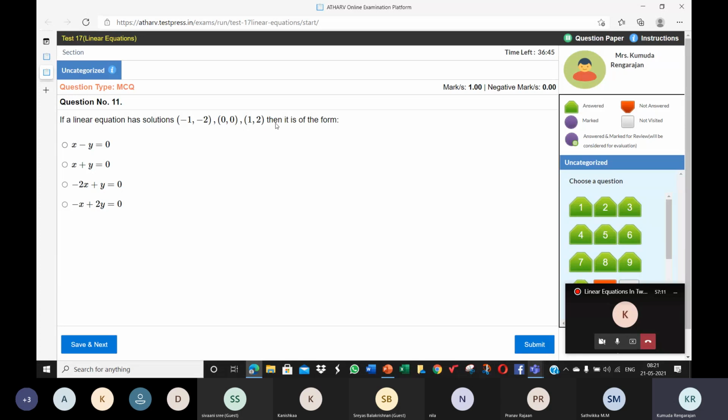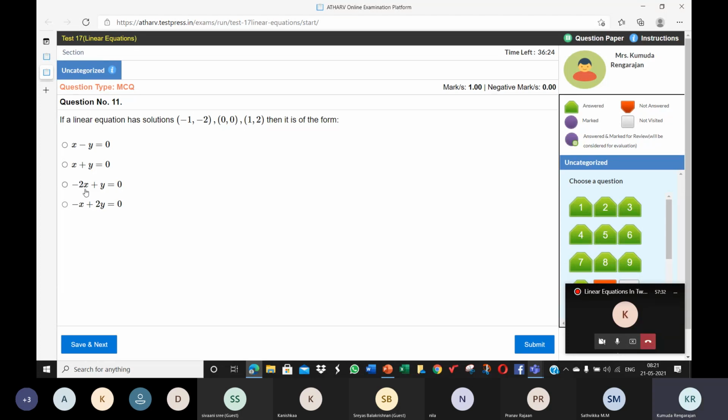We rejected these equations because 1 minus 2 is not 0, and 1 plus 2 is 3, not 0.